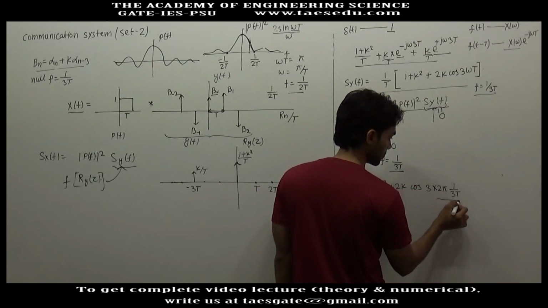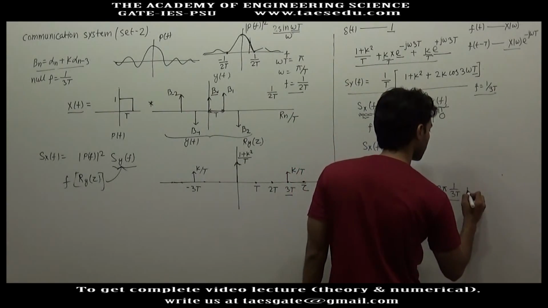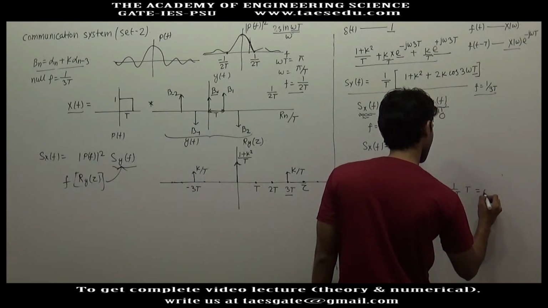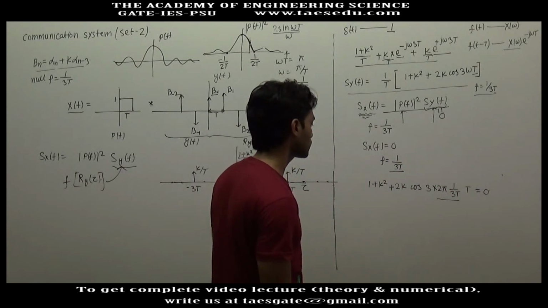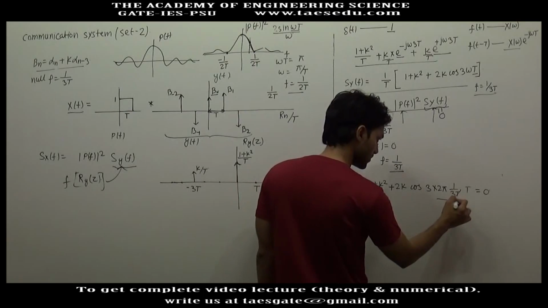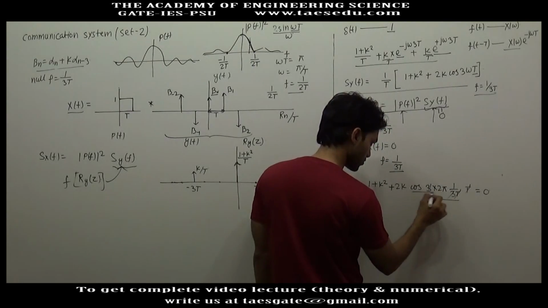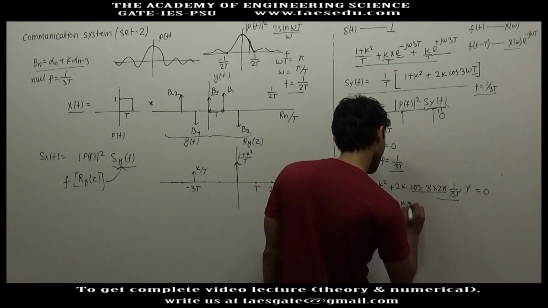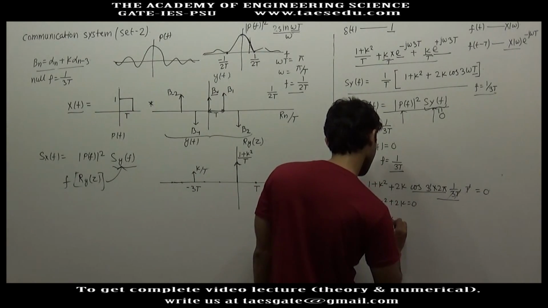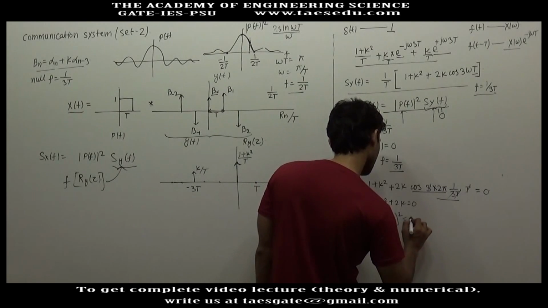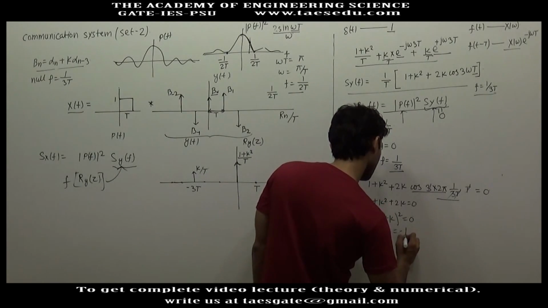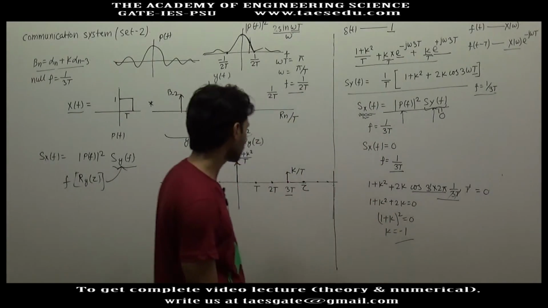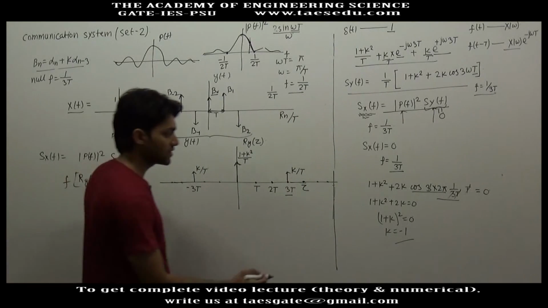This part is omega, and then we have T. This is equal to 0. The 3 will be cancelled, T will be cancelled, and cos 2 pi will be 1. We have 1 plus k square plus 2k equal to 0. This means 1 plus k whole square is 0, or k equal to minus 1. So this will be the answer.